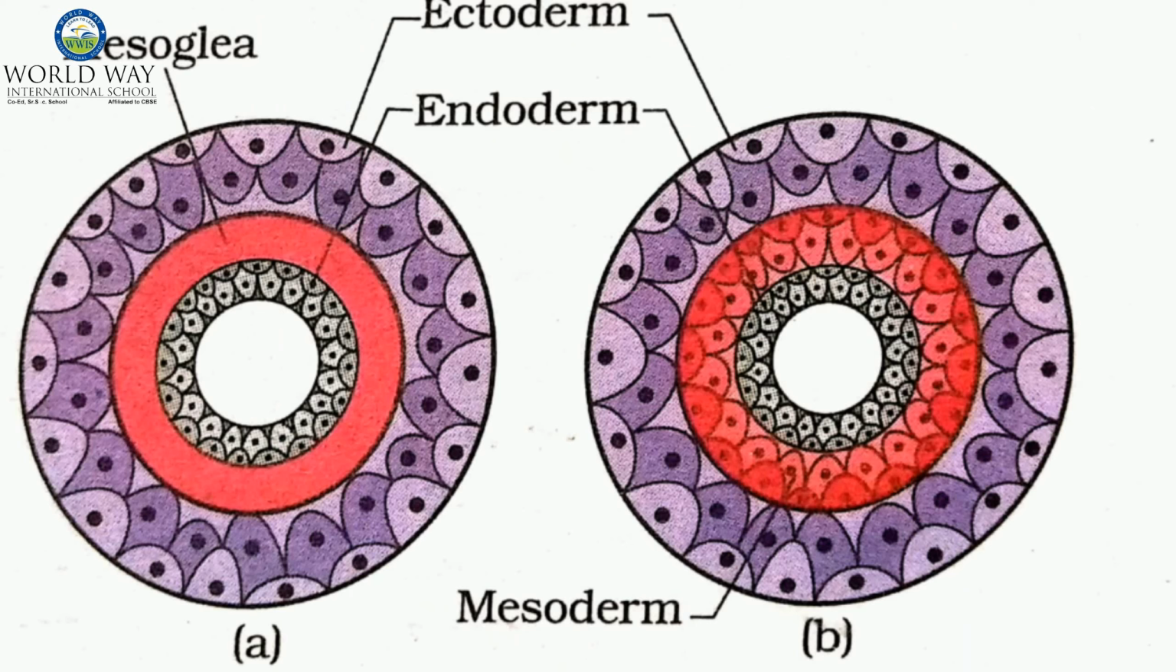In the primary germ layers, the germ layers are differentiated as outer ectoderm, middle mesoderm, and inner endoderm, which are formed after gastrulation. The animals are triploblastic or diploblastic.